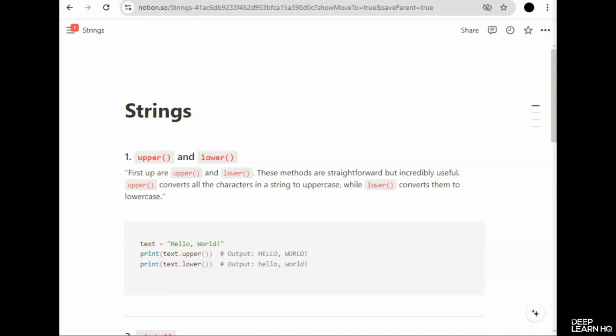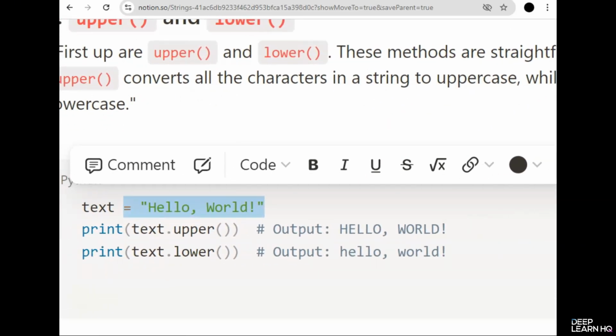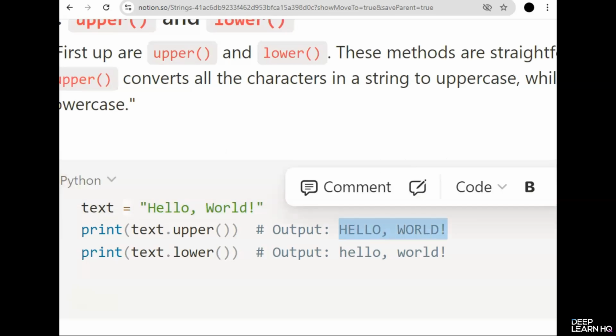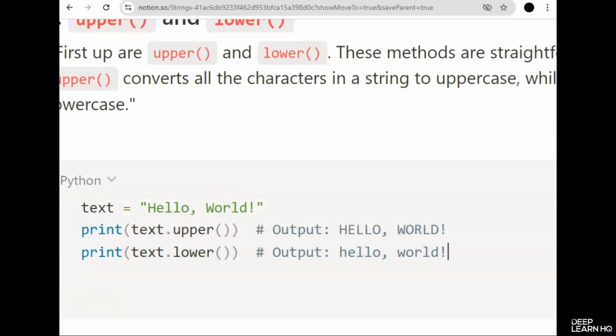These methods are essential for working with text data, and once you master them, your ability to manipulate strings will improve significantly. First up, upper and lower. These methods are straightforward, but incredibly useful. Upper converts all the string's characters to uppercase, while lower converts them to lowercase. For example, we have a text, hello world, and if we write text.upper, it will convert all these characters into uppercase. And if we write text.lower, it is going to convert all the text into lowercase, including the capital H and W.